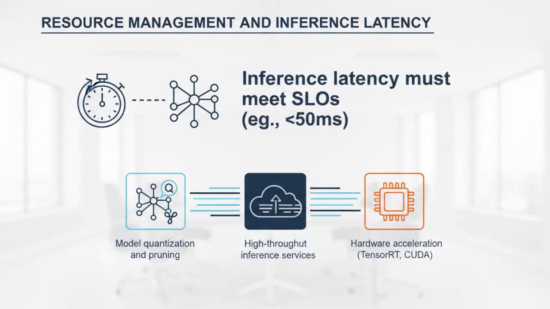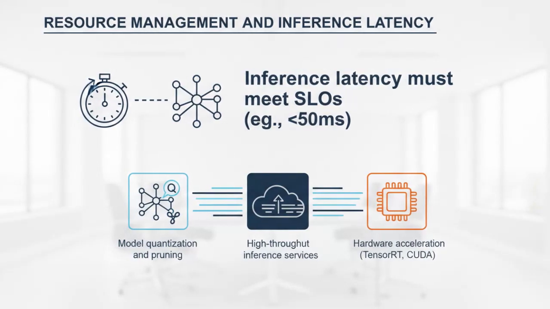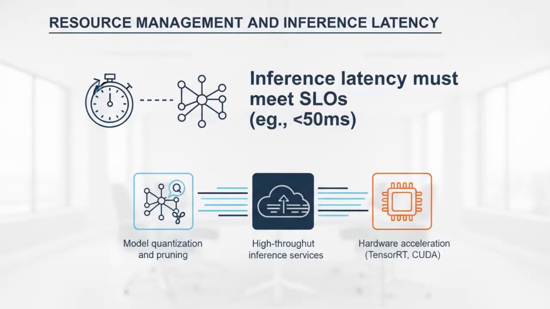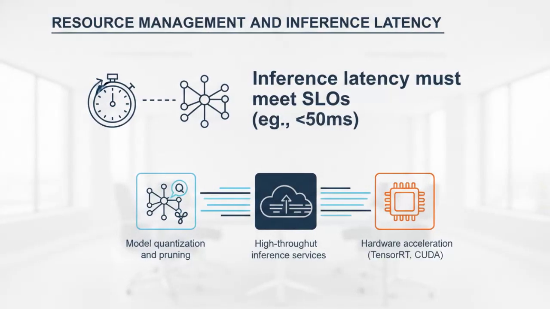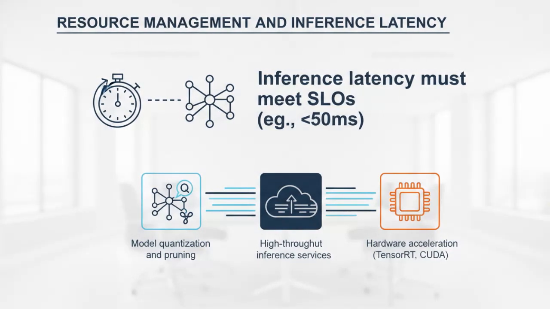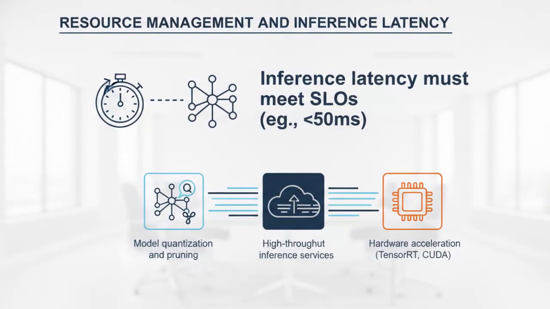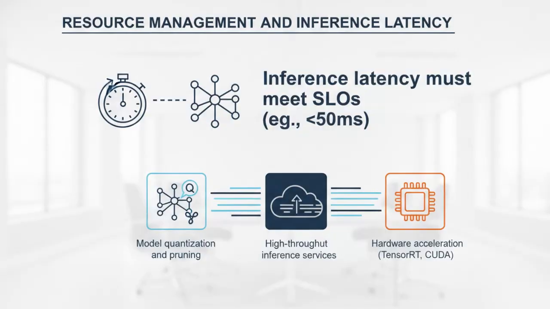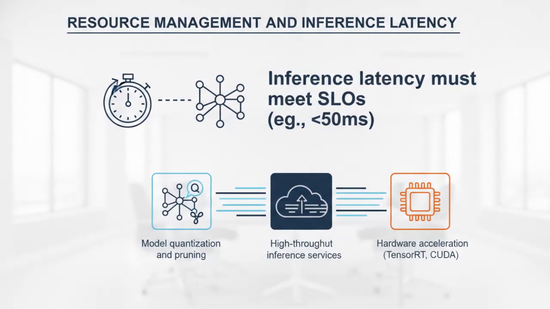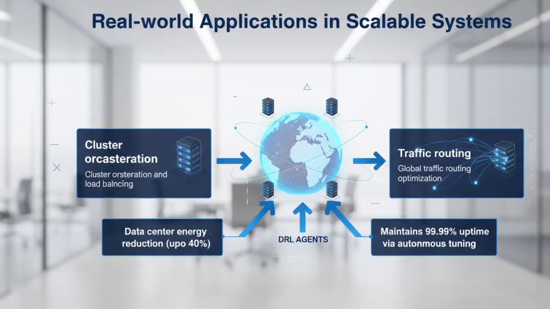We also need to monitor GPU-TPU utilization to ensure we aren't wasting expensive compute cycles. The goal is a high-availability inference service that can handle thousands of requests per second with sub-millisecond latency. Balancing the complexity of the deep RL model with the strict timing requirements of infrastructure is where the true engineering challenge lies. Where does this all fit in?